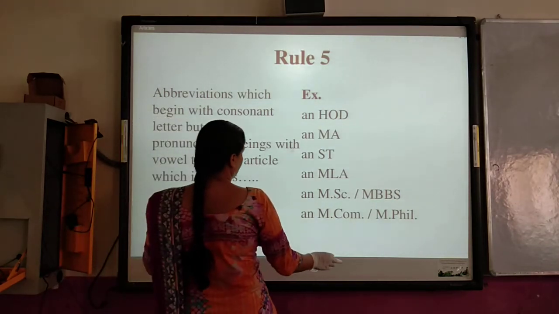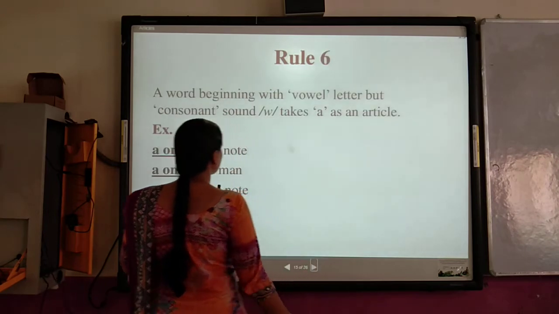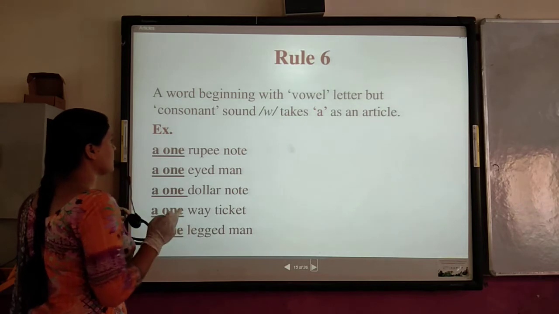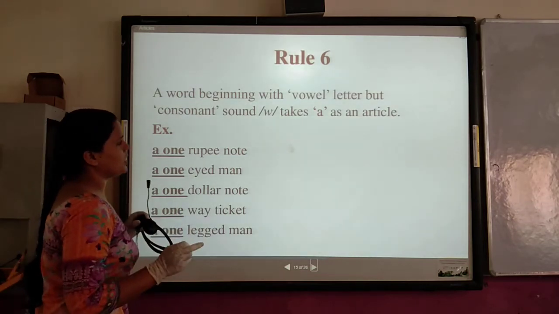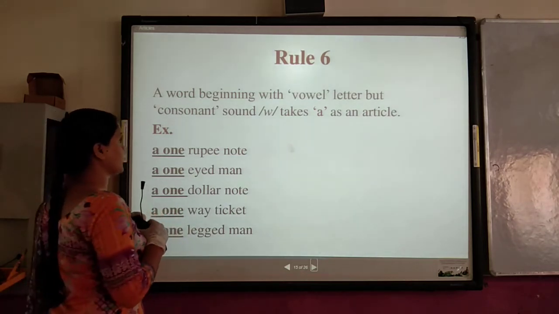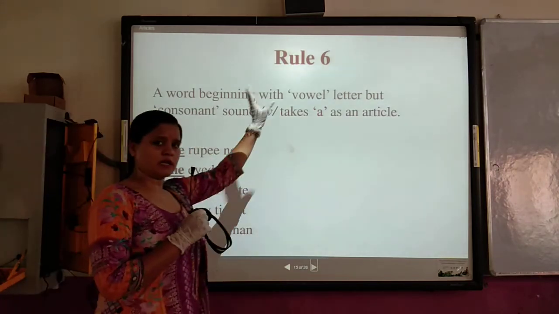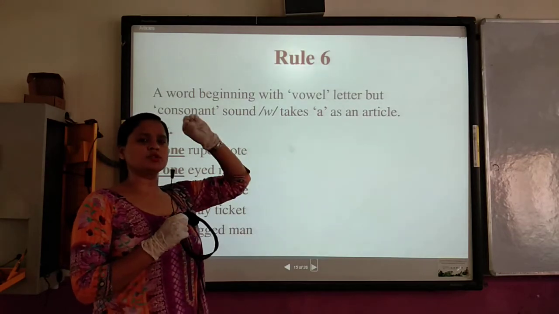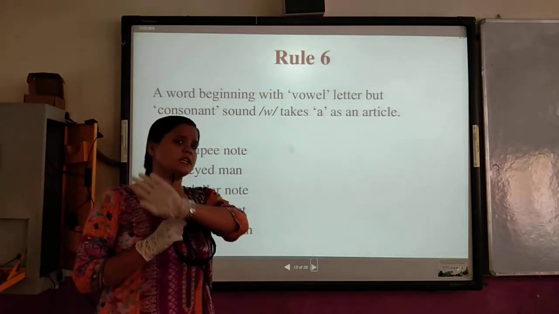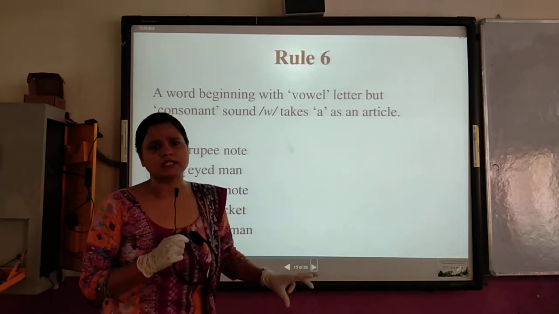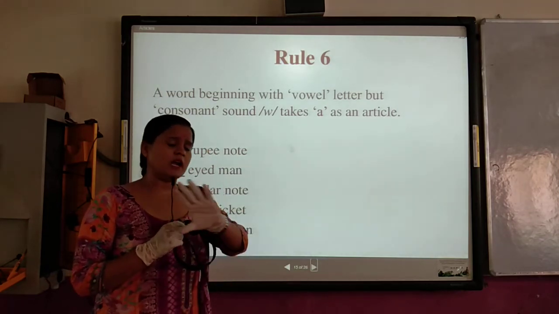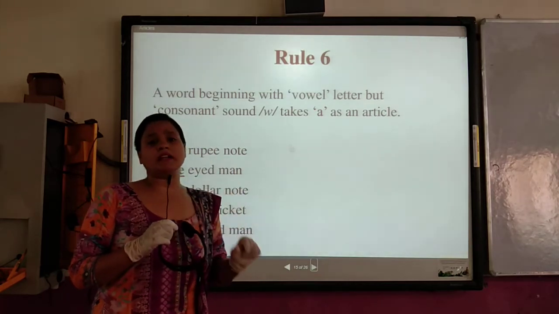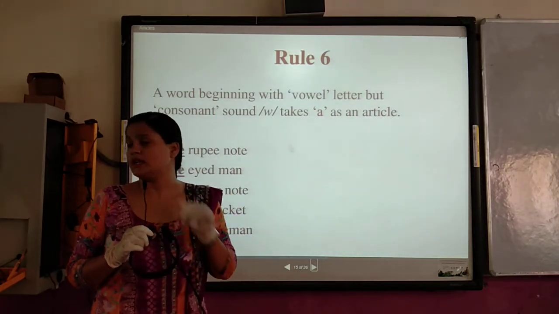Okay. Now move to the next rule. Rule number 6. A word beginning with a vowel letter but a consonant sound takes "a" as an article. Again it is telling that the word has a vowel letter, but a consonant sound is coming. It means it totally depends upon the pronunciation. It doesn't matter what letter has come at the beginning of the word. Only what matters is how it is sounding.